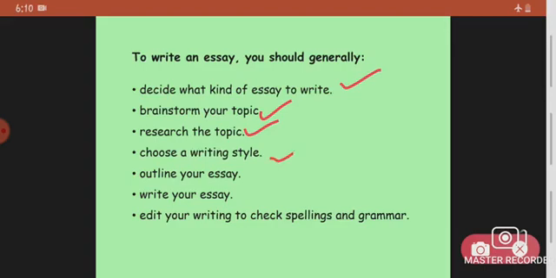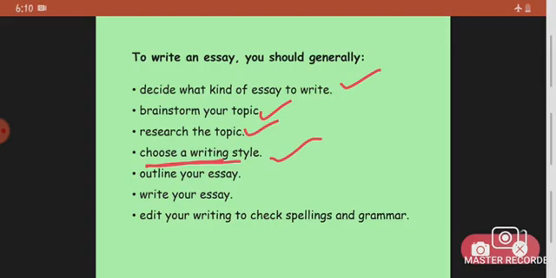Then you have to choose a writing style. Again, this is extremely important because this is where your essay will be different from somebody else's. Your opening can be: needless to say, many people claim, it's often said. You can start like that, and then in the introduction you can say firstly or to start with, and then go on with your topic.